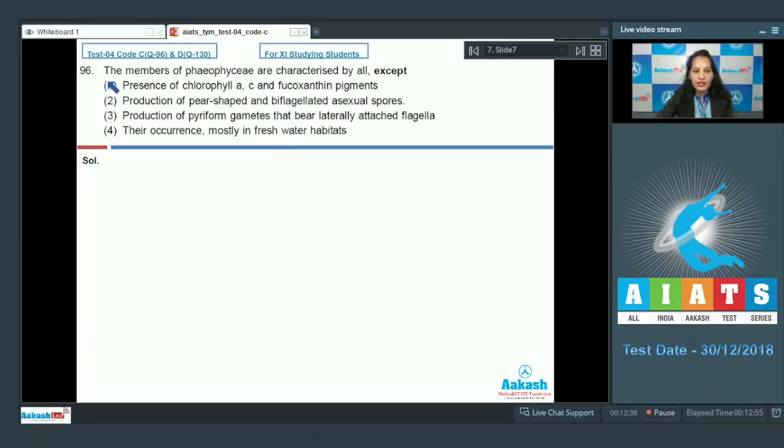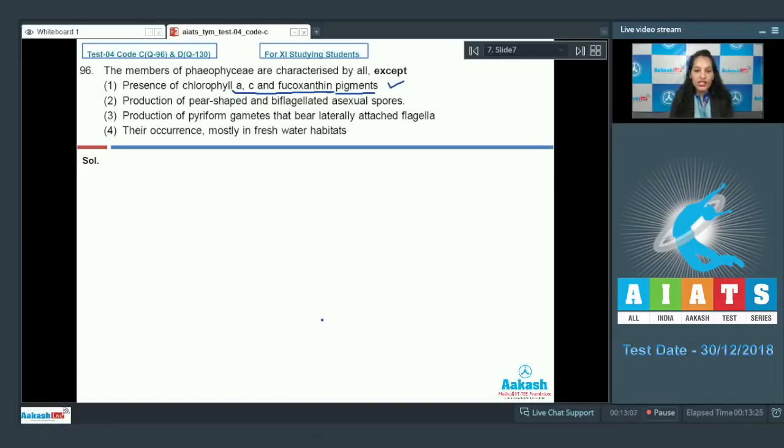So see the first statement here, presence of chlorophyll A, C and fucoxanthin pigments. It is true for brown algae. Brown algae appear brown or olive green to brown in color due to the presence of pigment called fucoxanthin. So they have chlorophyll A, C and fucoxanthin pigments. Second, production of pear-shaped and biflagellated asexual spores.